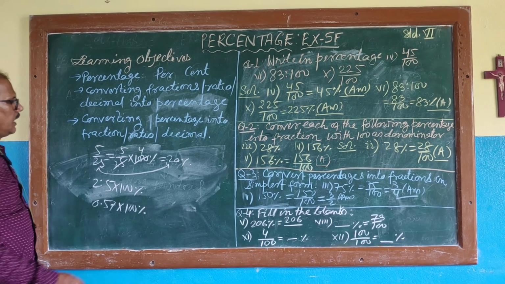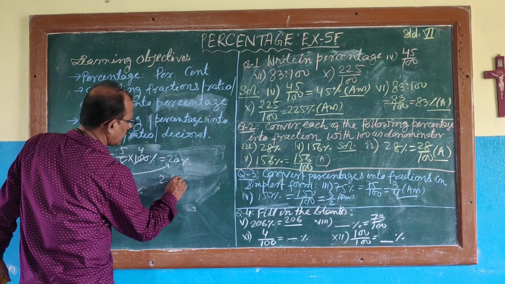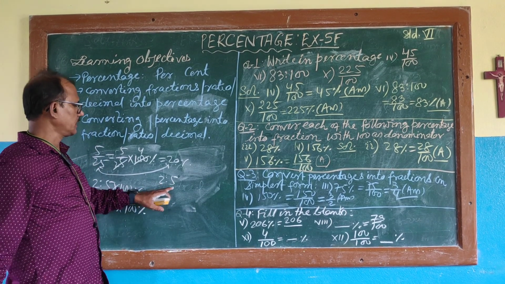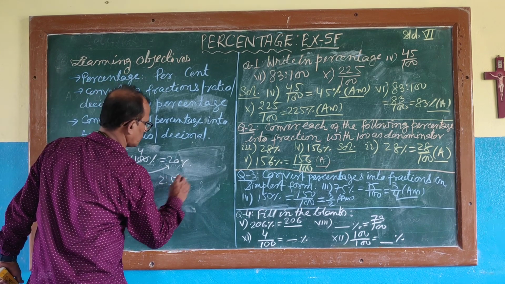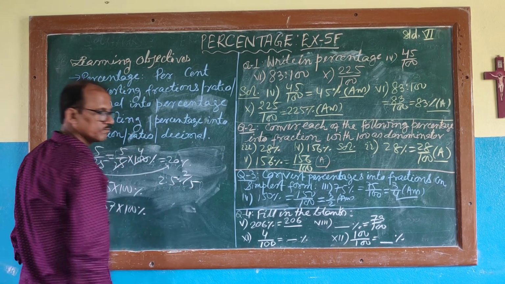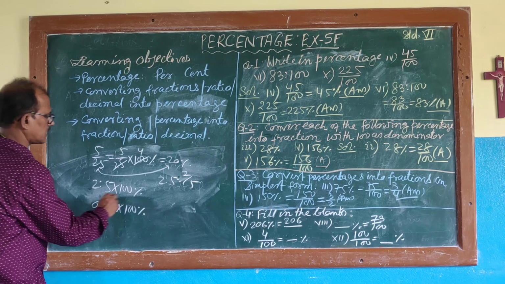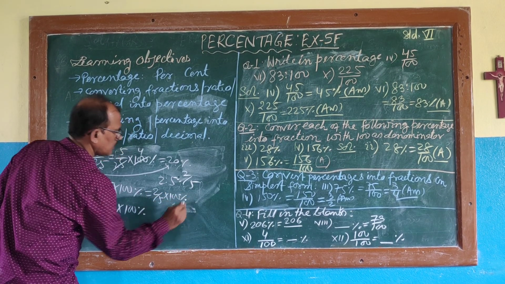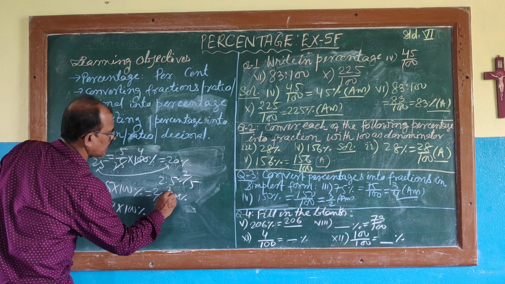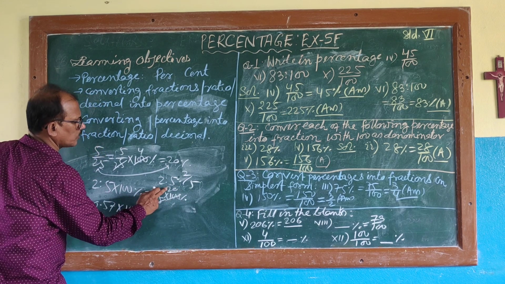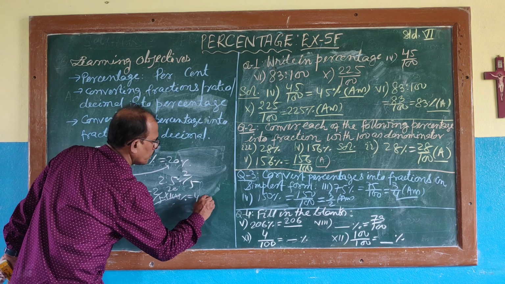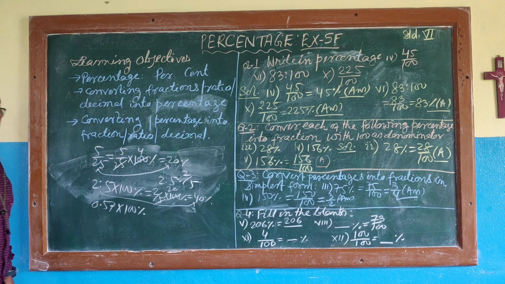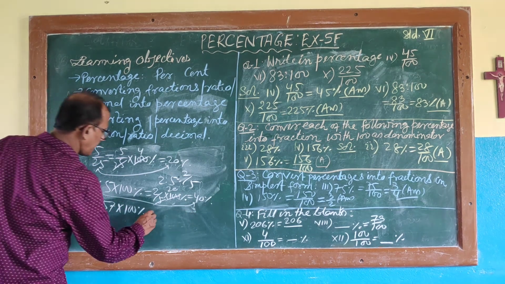Now this ratio. A ratio means comparison of two quantities, first quantity divided by second quantity. 2 is to 5 is equal to 2 by 5. This ratio can be written as 2 by 5 into 100%. Now this 5 once again can cancel, 5 twenties are 100, so 2 into 20 is 40%. So 2 is to 5 is equal to 40%. Could you understand?